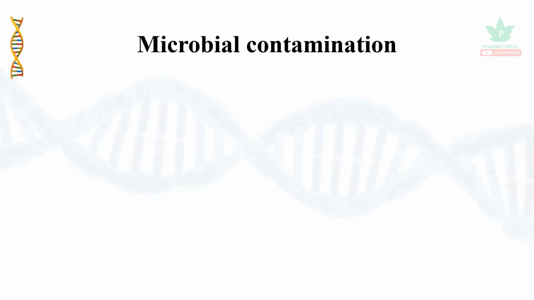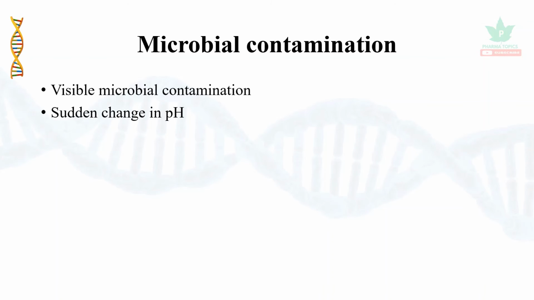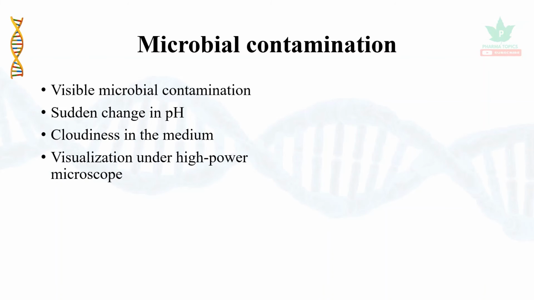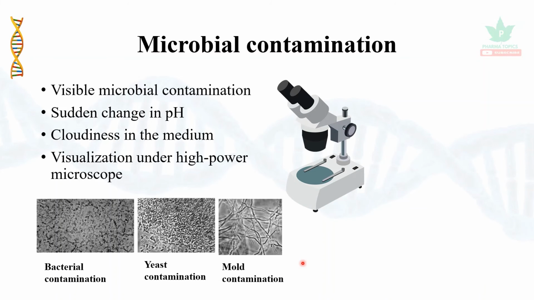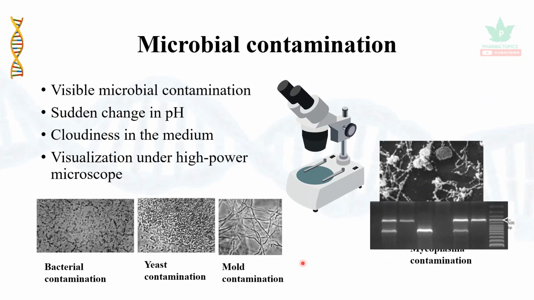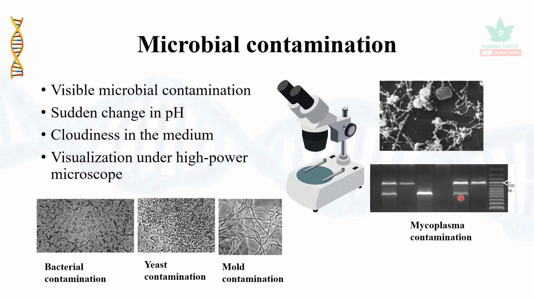Let us see the microbial contamination. Visibly, the microbial contamination could be observed by sudden changes in the pH, cloudiness in the medium, and visualization under the high power microscope. You can see the bacterial contamination, yeast contamination, and mold contamination. You can see the contamination with the microscope observations. And mycoplasma contamination could be observed through microscopes or ELISA techniques or gel electrophoresis.